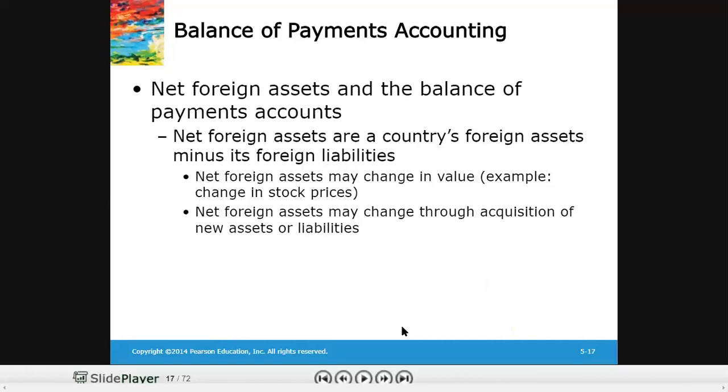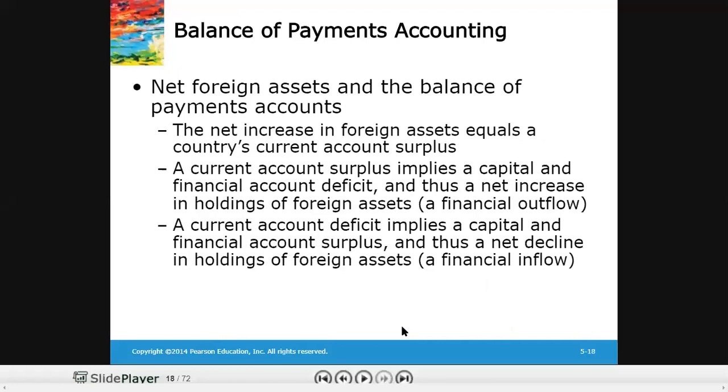So we said that net foreign assets are a country's foreign assets minus liabilities. Now, liabilities means the amount of assets owned by foreigners. Net foreign assets may change in value. We have already talked about it. So net increase in foreign assets is equal to the current account surplus.